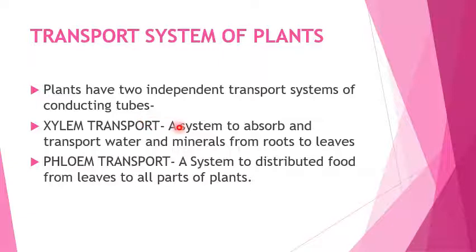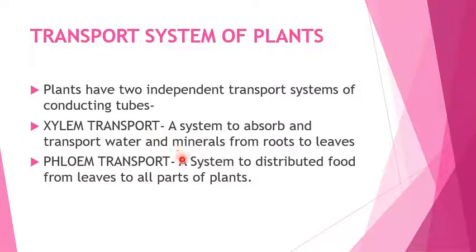A system to absorb and transport water and minerals from the roots to the leaves. So the main function of the xylem is the transportation of water and minerals dissolved in water from the roots, from the soil, to the top of the plant, that is the leaves.